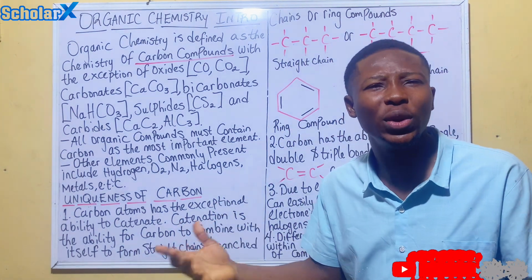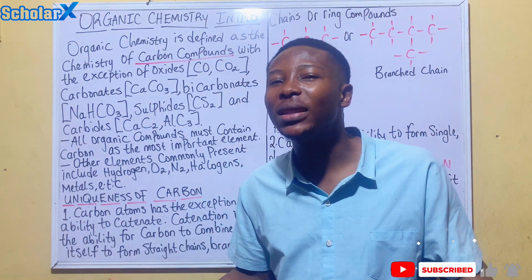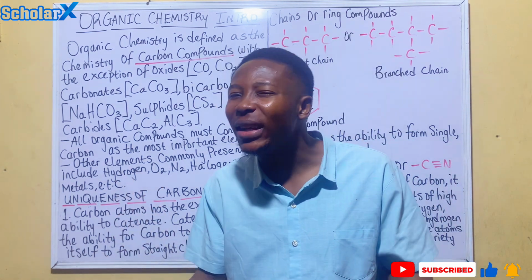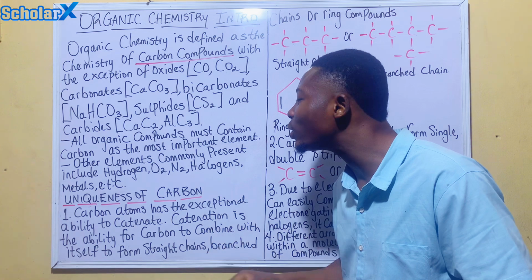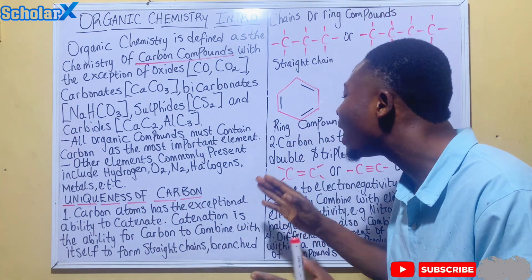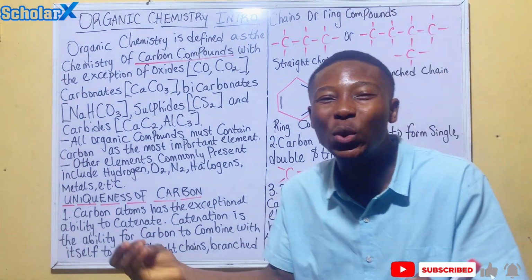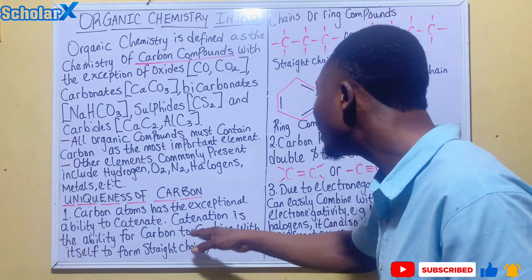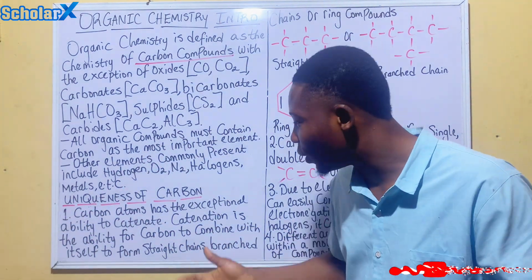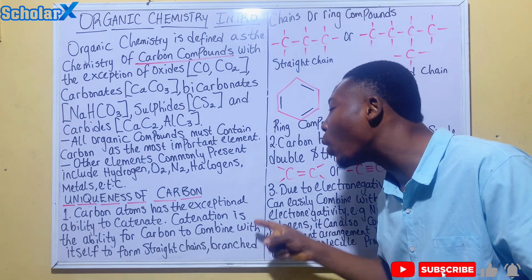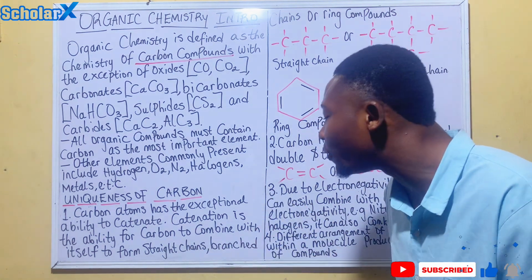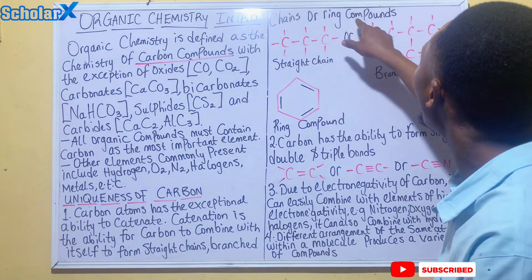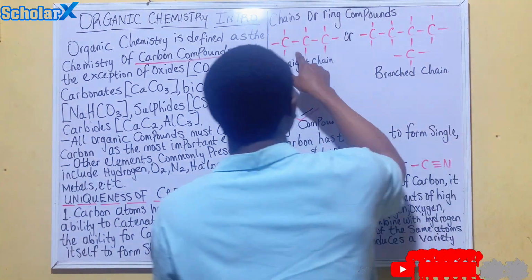Now, let's look at the uniqueness of carbon. Let's see what makes carbon the most dominant element in organic compounds. Carbon atoms have the exceptional ability to catenate, meaning to form long chains. Catenation is the ability for carbon to combine with itself to form straight chain, branch chains, or ring compounds. For example, look at this.